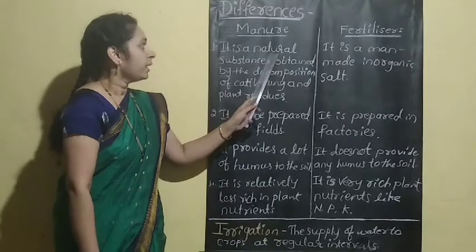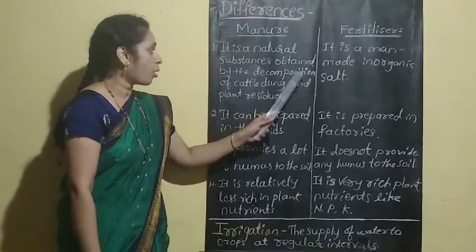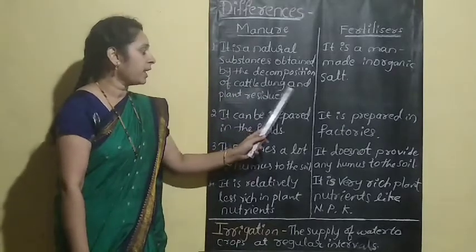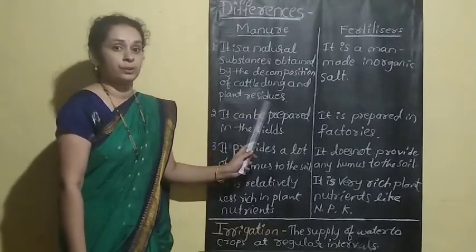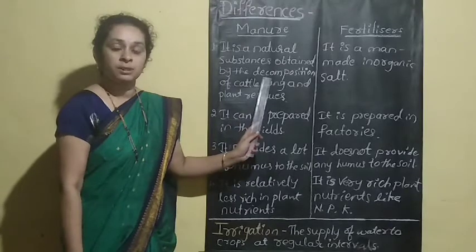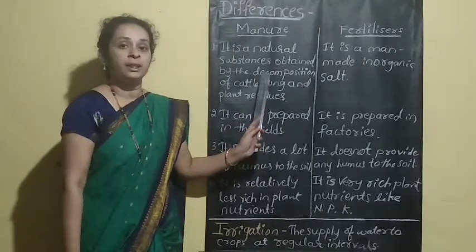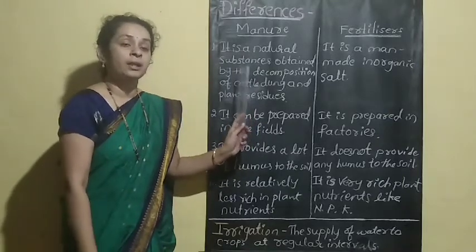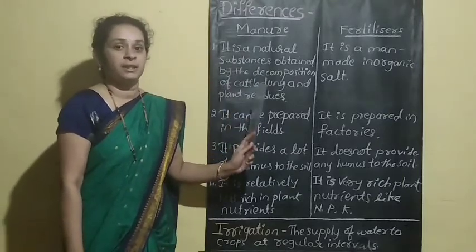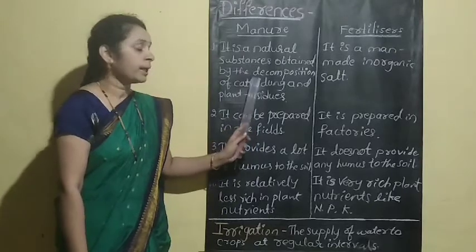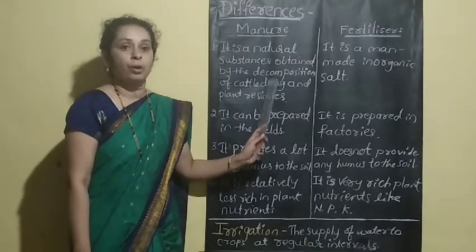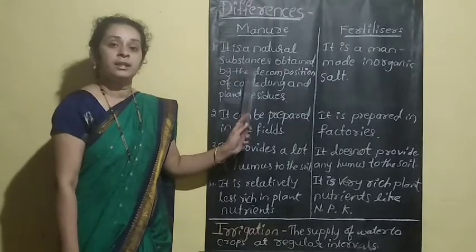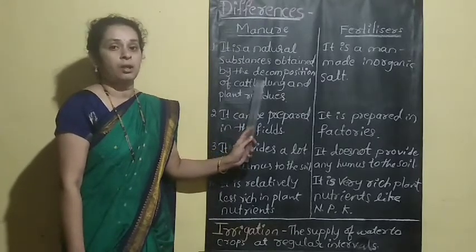Manure is a natural substance obtained by the decomposition of cattle dung and plant residue. From this, we get organic manure. It is nothing but organic material, and it is rich in carbon compounds.